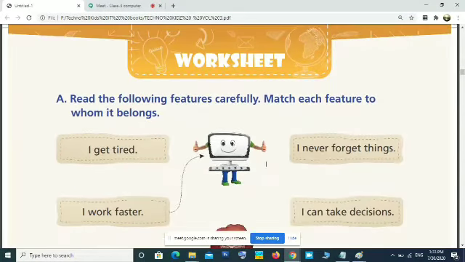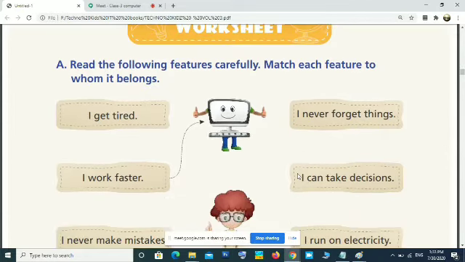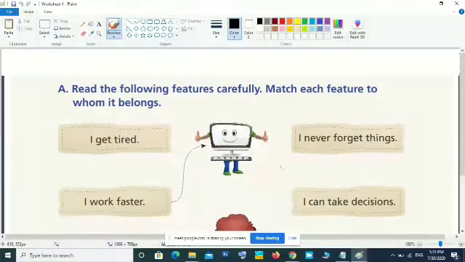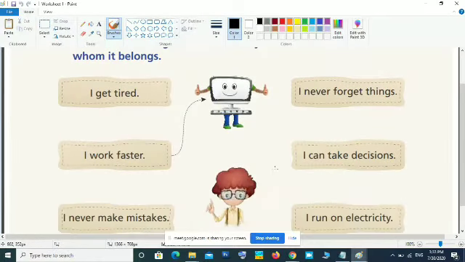Have you done this worksheet? Anybody done this worksheet? Say yes or no? No answer. Okay, no. Okay, let us do that. Here first activity is there.